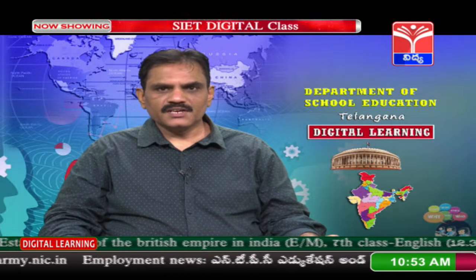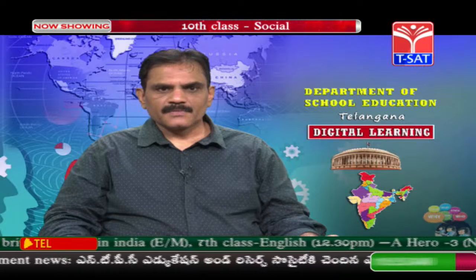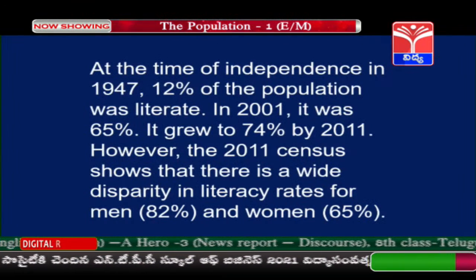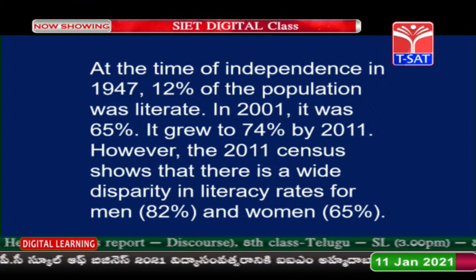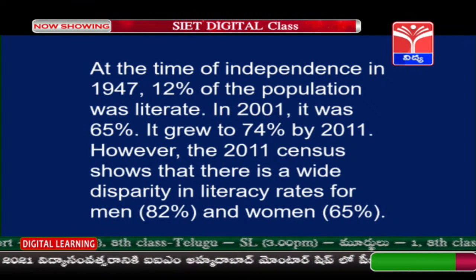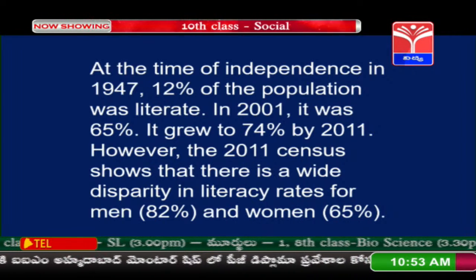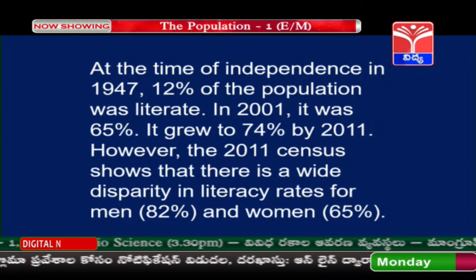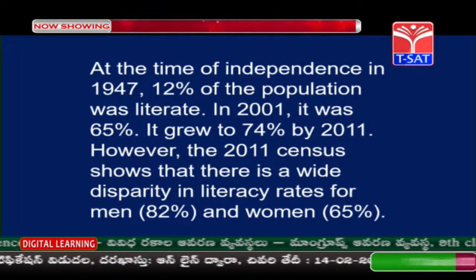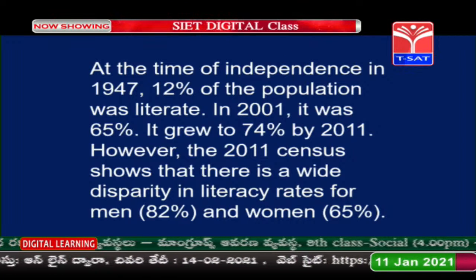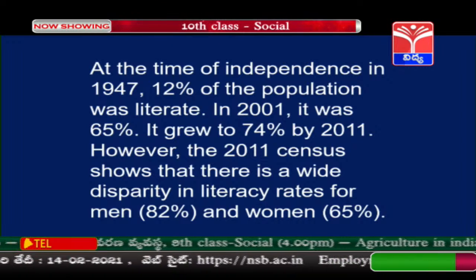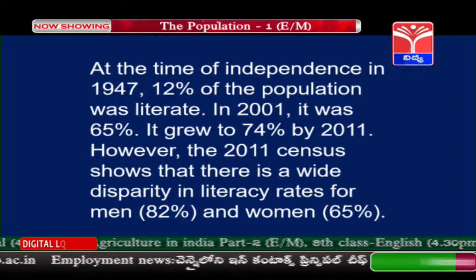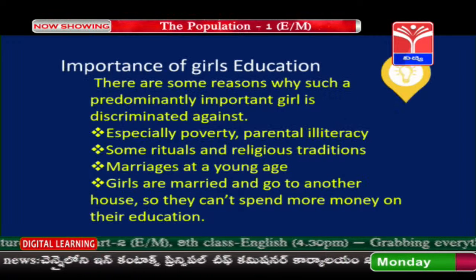Still, the literacy rates have to be increased. At the time of independence, as we have already seen, only 12% of the population was literate. It has been going on increasing. In 2001 it was 65%, and according to 2011 it is 74%. So there is growth, but disparity exists between female and male literacy, and we have to take measures to reduce that gap.